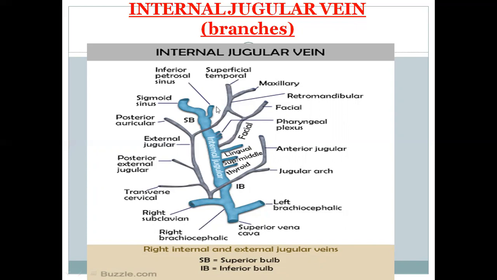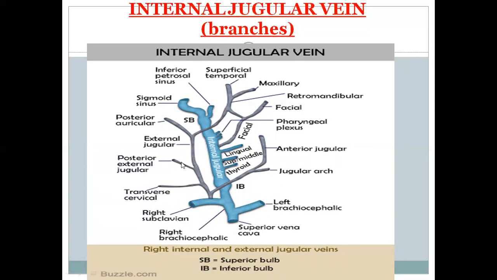So along with the inferior petrosal sinus, pharyngeal vein, venous plexus, the facial vein, the lingual vein, and the superior and the middle thyroid vein, these all are the tributaries of the internal jugular vein. The posterior division or tributary of the retromandibular vein joins with the posterior auricular vein, and it forms the external jugular vein.